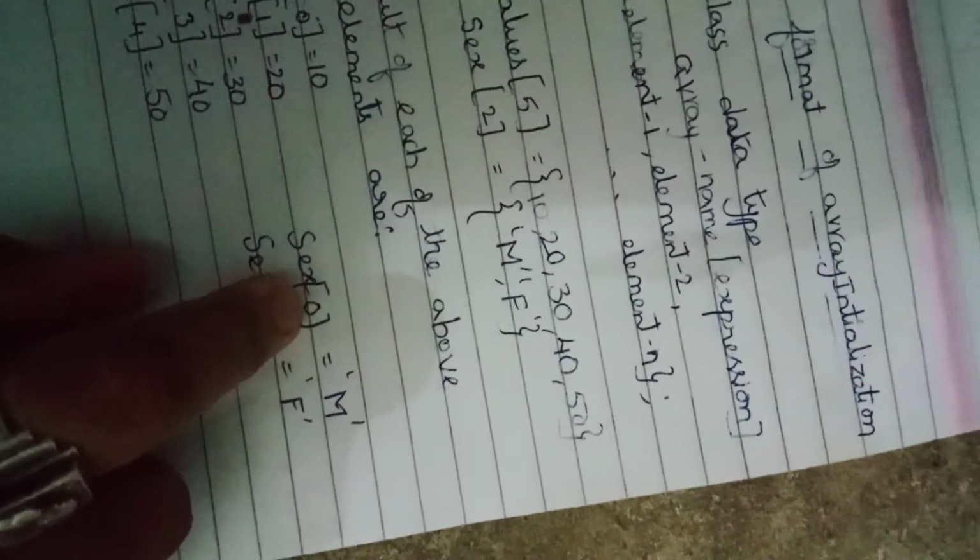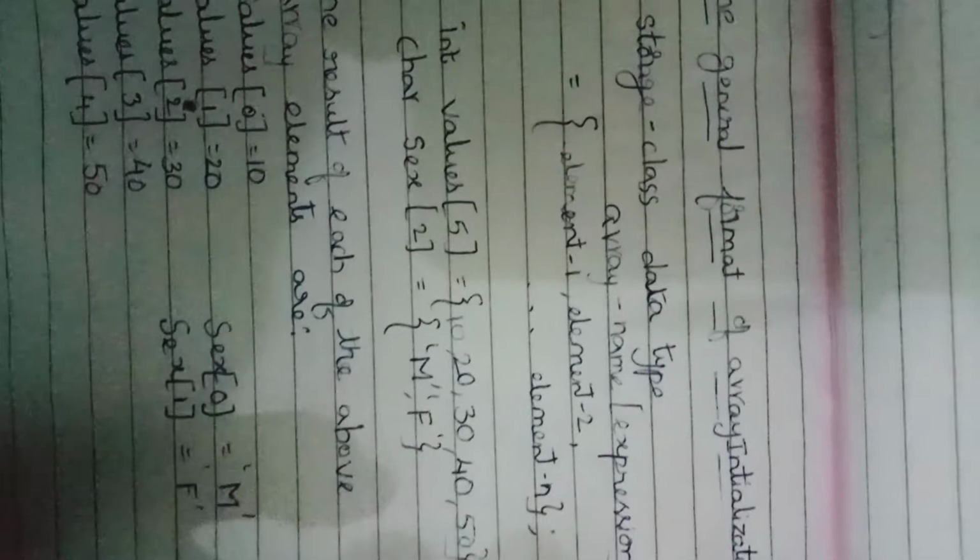And here the first element is male, and male is placed in the 0th place. It means that the array index starts from 0 and goes to n minus 1, where n is the maximum size of an array declared by the program.